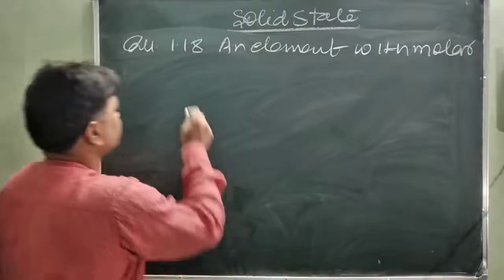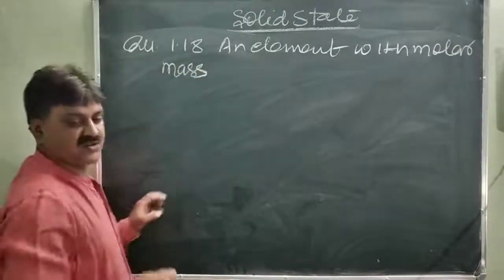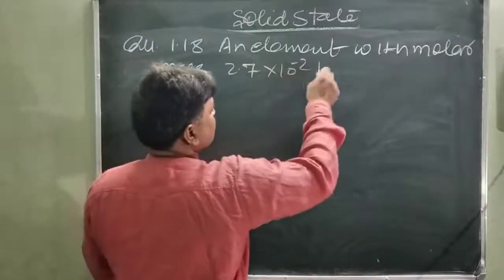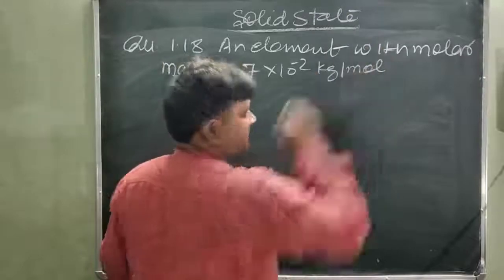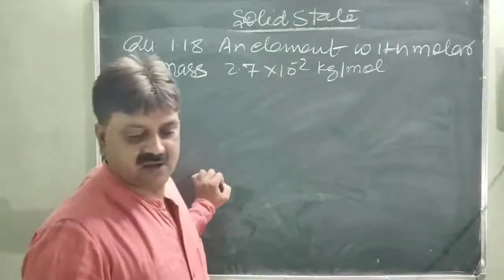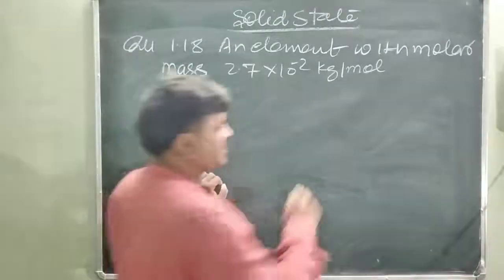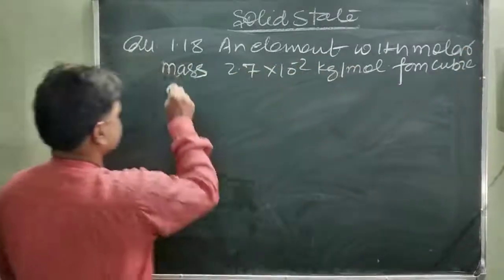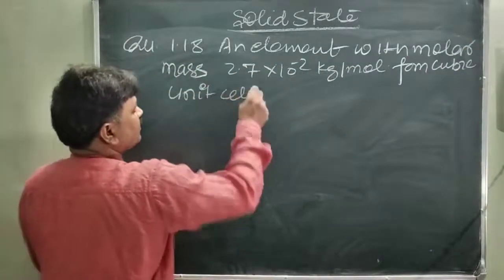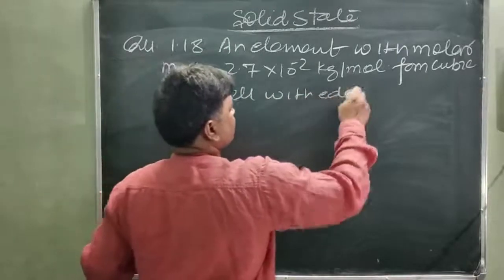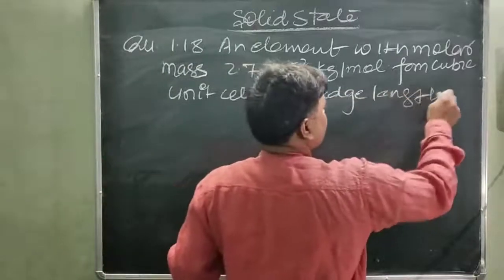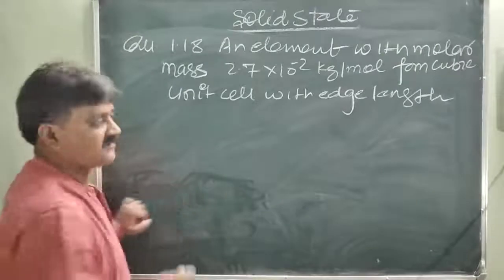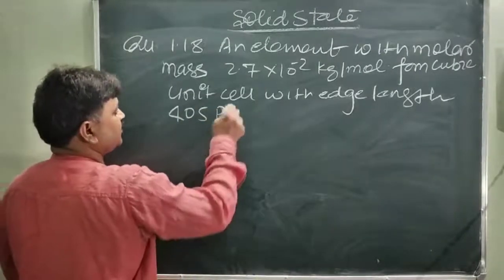This is molar mass given. Form a cubic unit cell with edge length. Edge length is given. This is 405 pm, picometers.